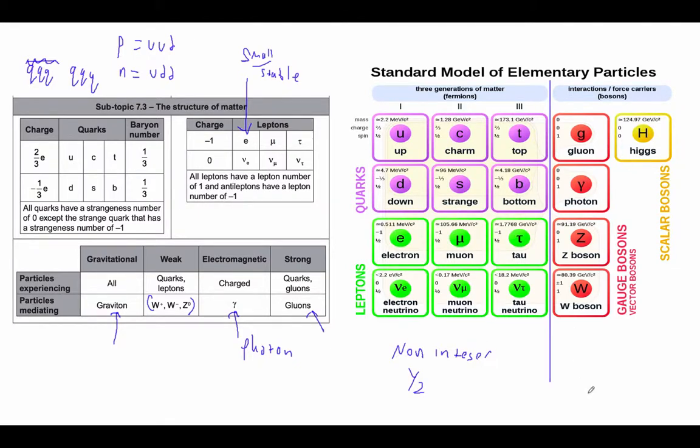And then bosons have integer spin. These things all have integer spin. It could be 0, so the Higgs boson is 0. So mesons are going to have integer spin, because they're made up of 2 quarks, and so they would have integer spin as well. They would be strongly interacting bosons.